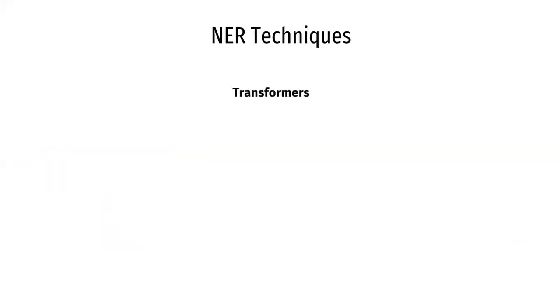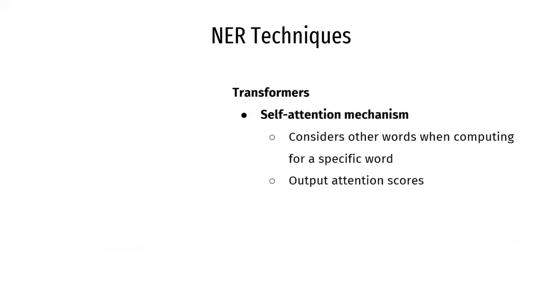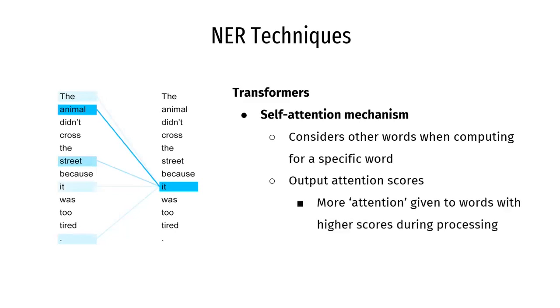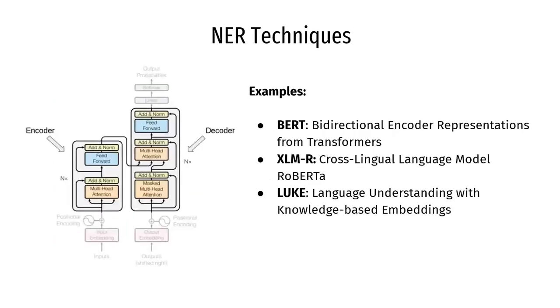So in recent years, most NER approaches now use pre-trained transformers. These transformers rely on attention mechanisms such as self-attention, which considers other words in an input sequence when performing computations for a specific word. The attention function also calculates attention scores, so that more attention will be given to those words with higher scores during processing. So examples of transformer-based models that are closely related to this project are BERT, XLM-R, and Longformer. We'll now take a quick look at the important features related to each transformer.